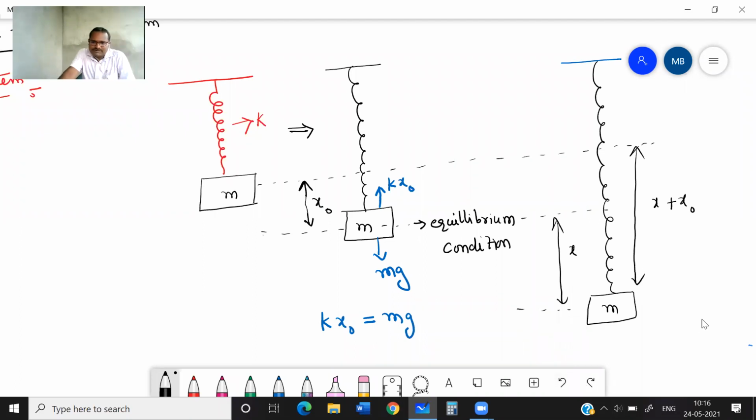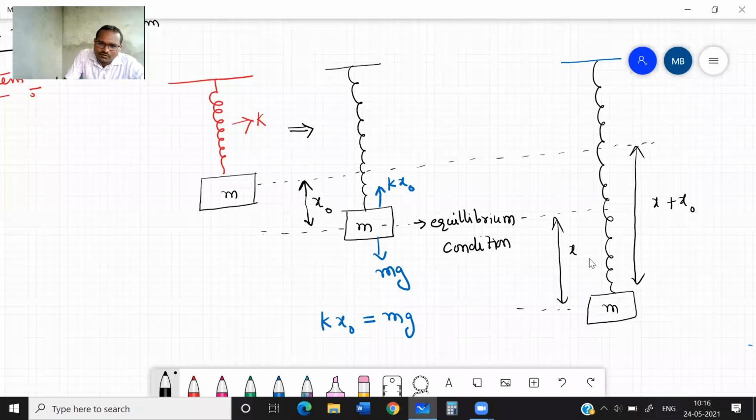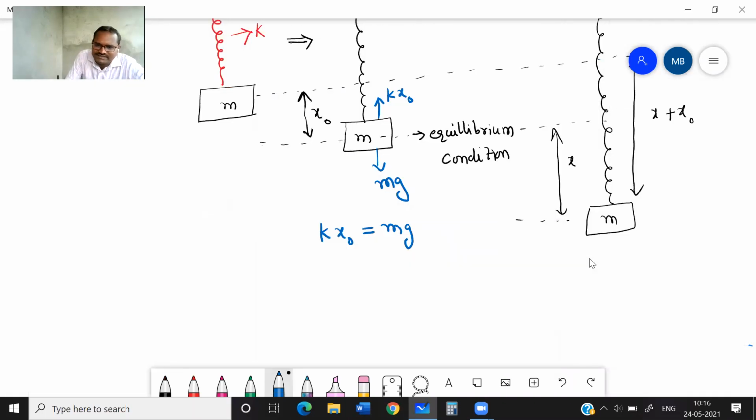Clear? Now on this, how many forces are acting? One force acting is FSP, the spring force. Another one is mg acting down, still in this position. Clear?